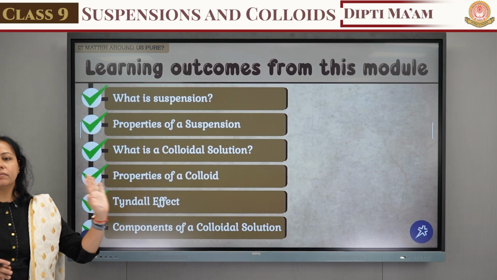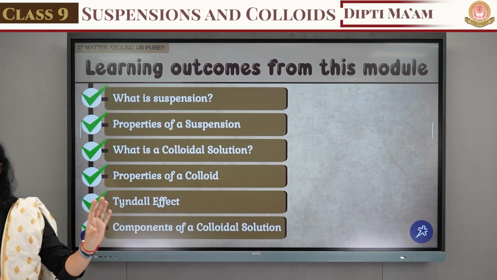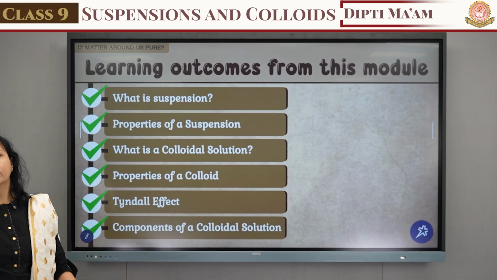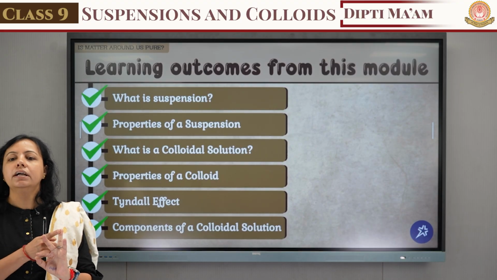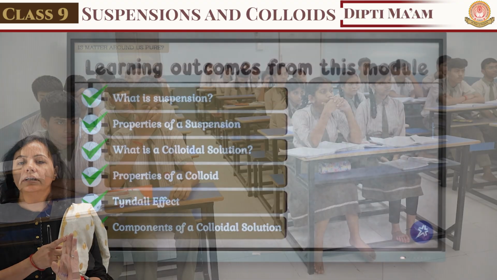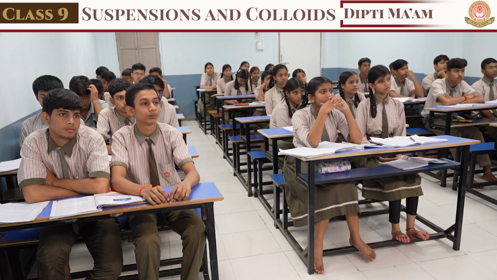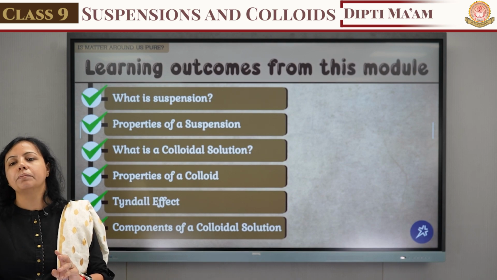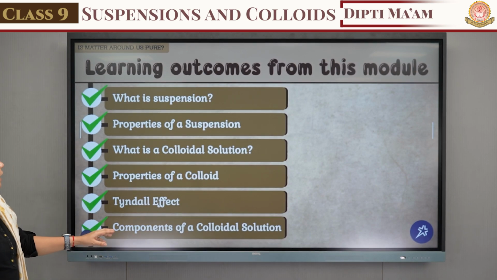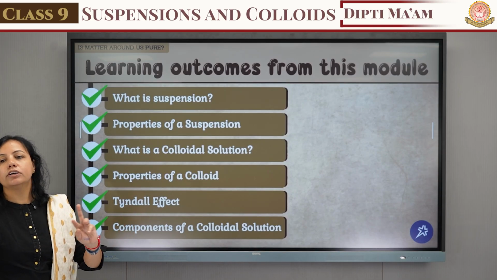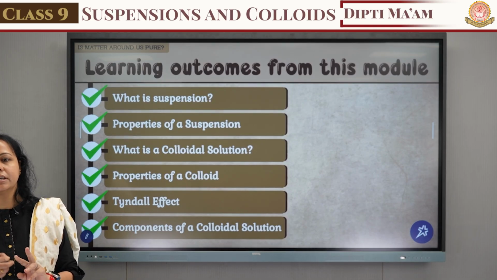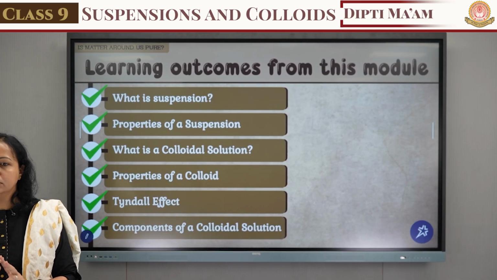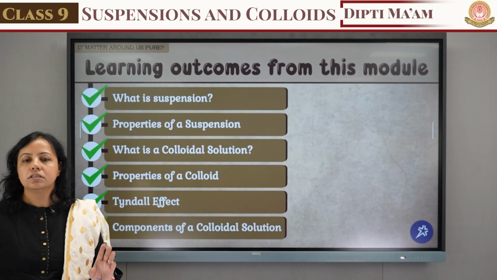And what about the effect of light? You can see the visible path of the light. Afterward we can show the Tyndall effect for the true solution, colloidal solution and suspension. Which shows the Tyndall effect? Only the colloid and suspension. An example is sunlight coming through the canopy. The colloidal solution has two components: one is the dispersed phase and the other is the dispersion medium. The dispersed phase works like a solute and the dispersion medium works like a solvent.